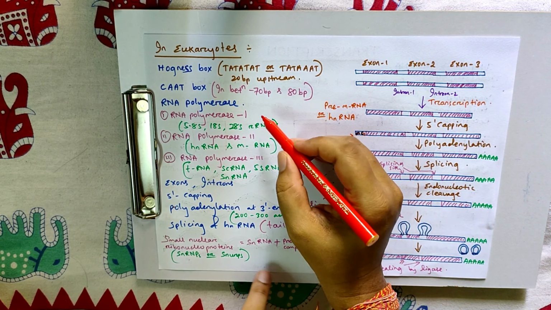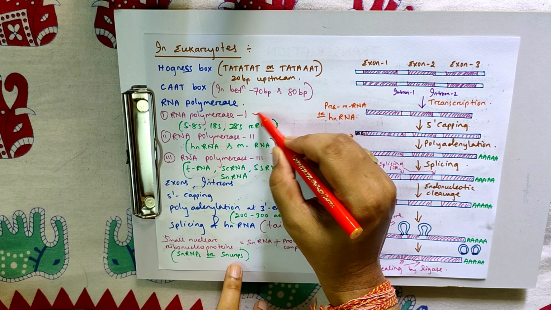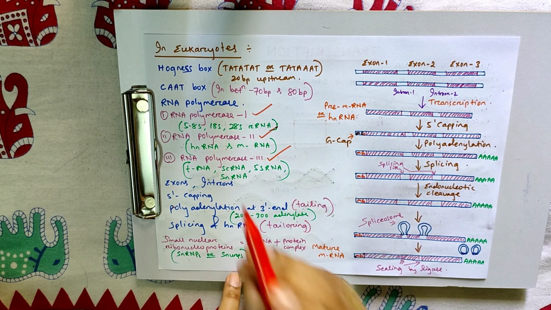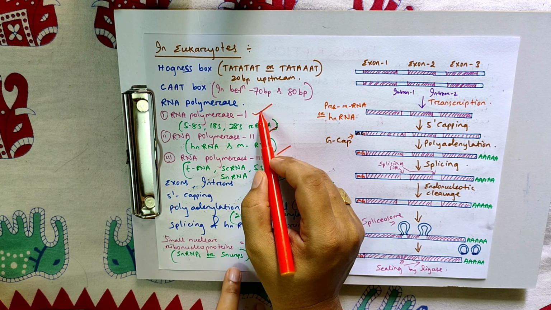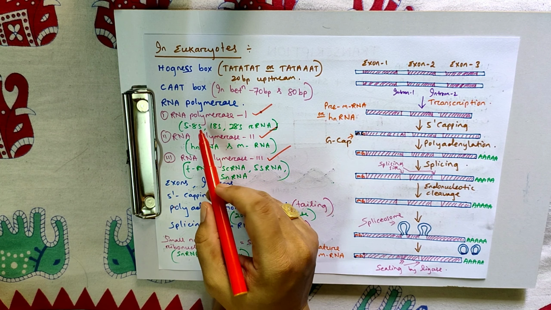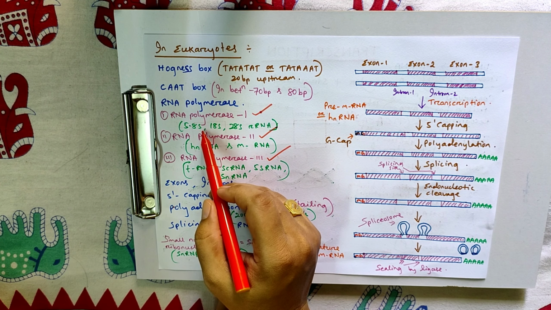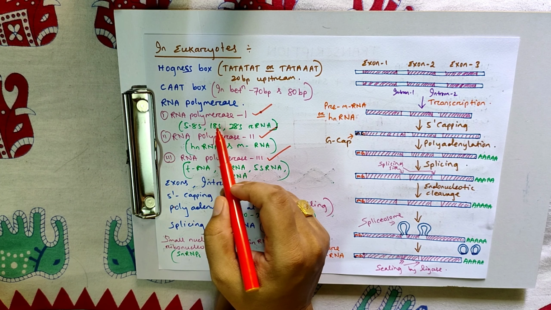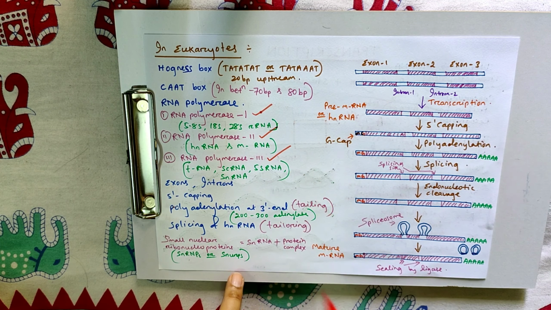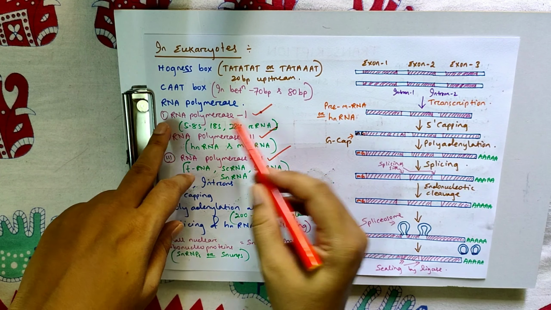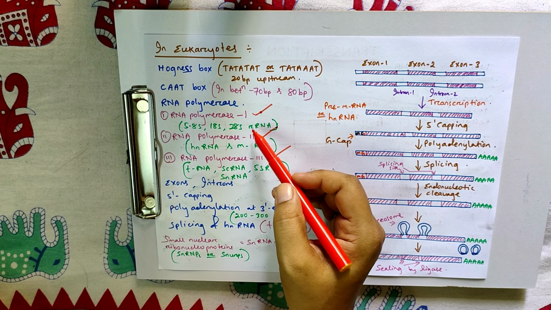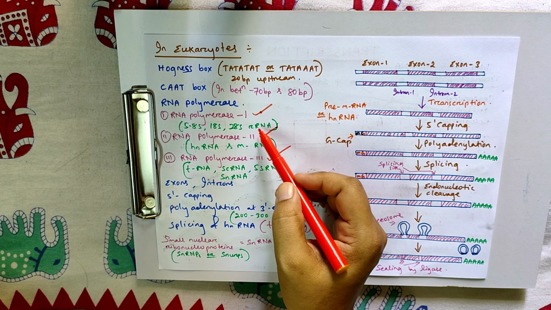There are 3 types of RNA polymerase: RNA polymerase 1, 2 and 3. RNA polymerase 1 is responsible for the synthesis of 5.8S rRNA, 18S rRNA and 28S rRNA, that means ribosomal RNA.